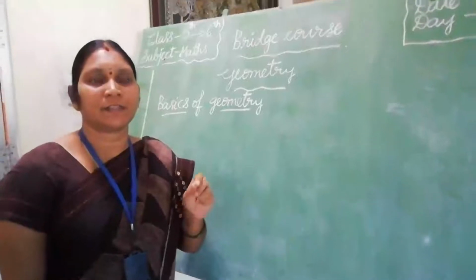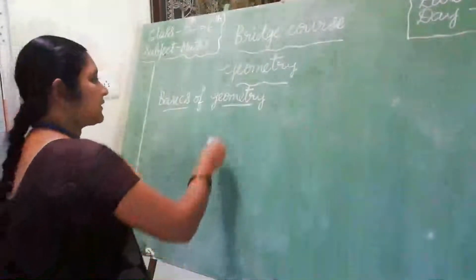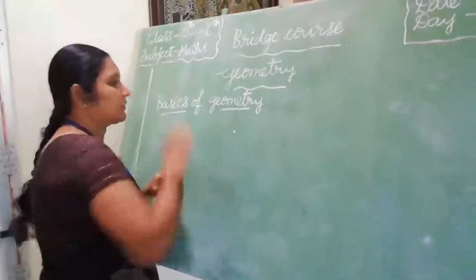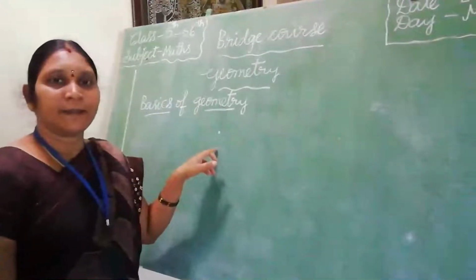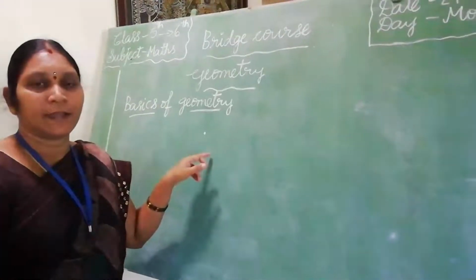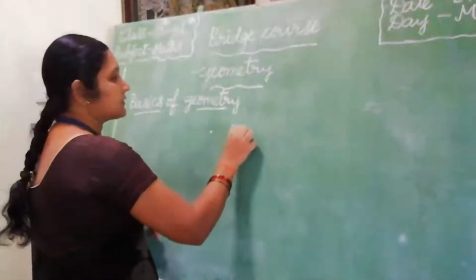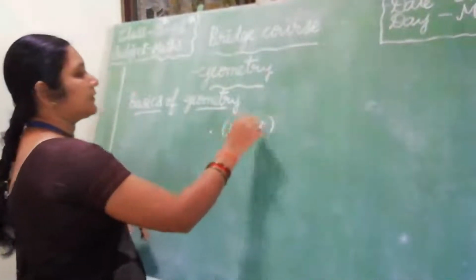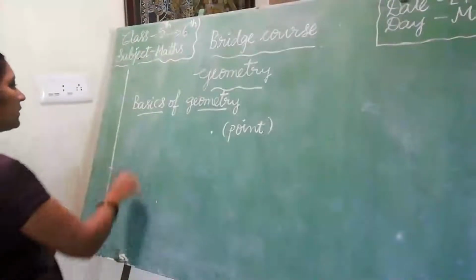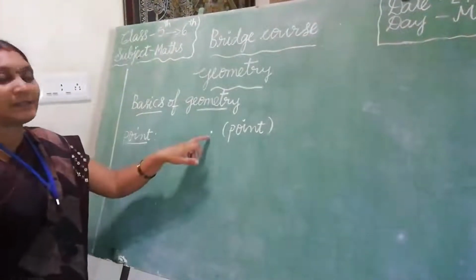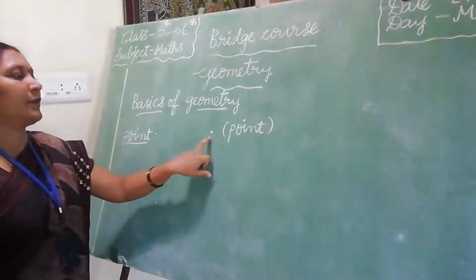The study of the basics of geometry starts with a mark. See, this mark is made as a dot. This dot is called a point. First we know about the point. What is this dot? This dot is a point.